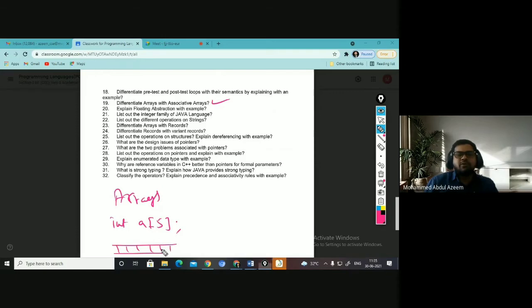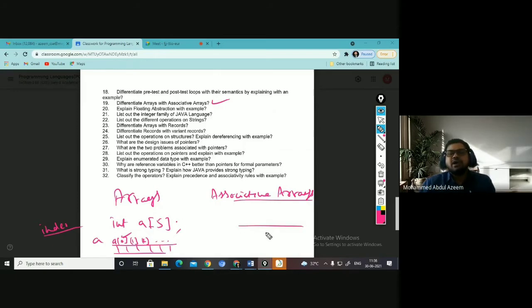For A memory is allocated, right? This is A of 0, A of 1, A of 2, like that, right? And how do you access these elements with the help of index, right? This 0, 1, 2 is nothing but the index. But in associative array, generally being used in forests and trees and all kinds of things, in your data structure algorithms, you have 2 entries, right?